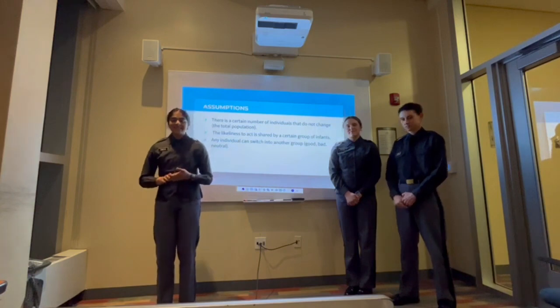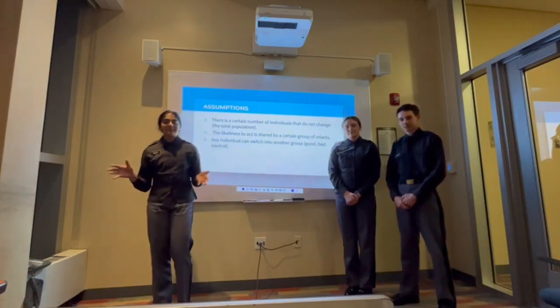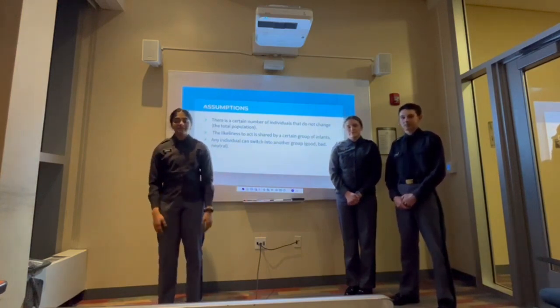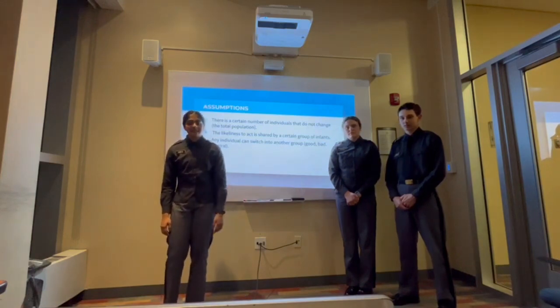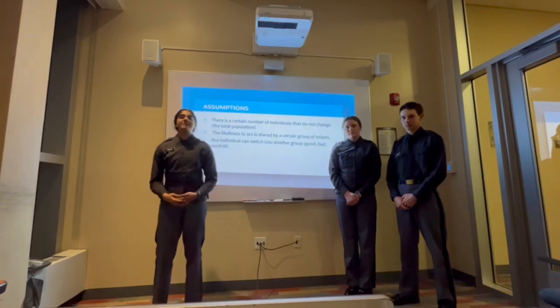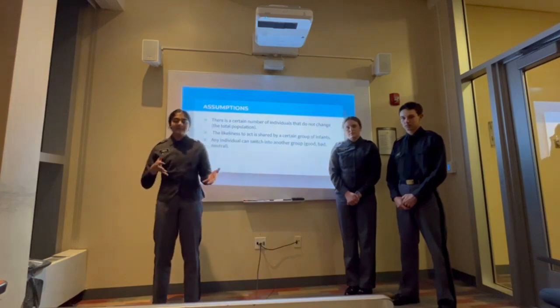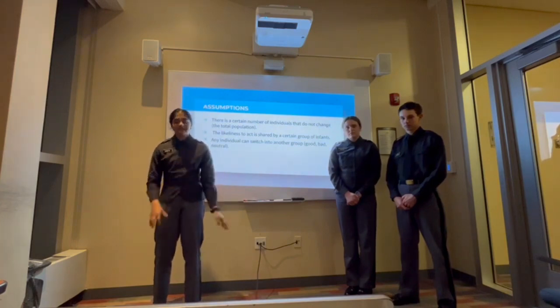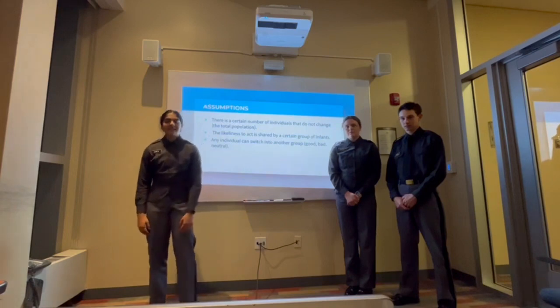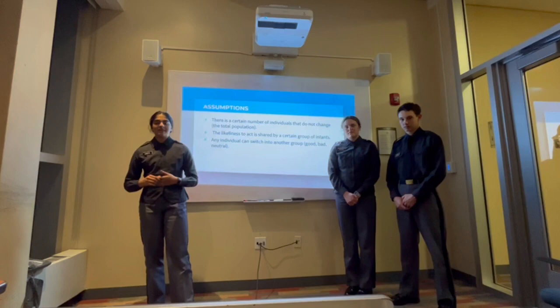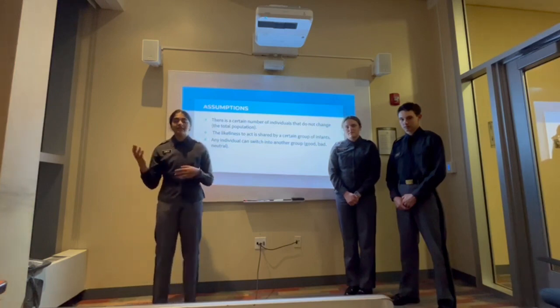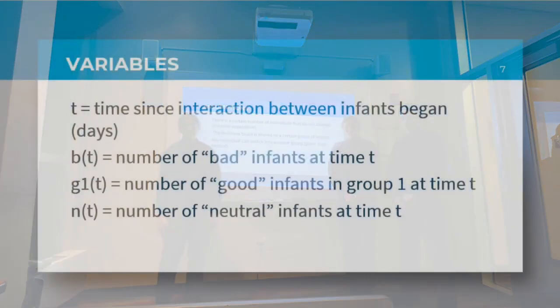Our first assumption is that the number of people in our population doesn't change. The subgroups do, but the total doesn't. Our second assumption is that the likeliness to act is shared by a certain group of infants. This is the subgroup that punishes aggressive behavior in other infants. And then our third assumption is that any individual can switch into another group at any time. So that can be from one level of good to another level of good, or from bad to neutral, etc.